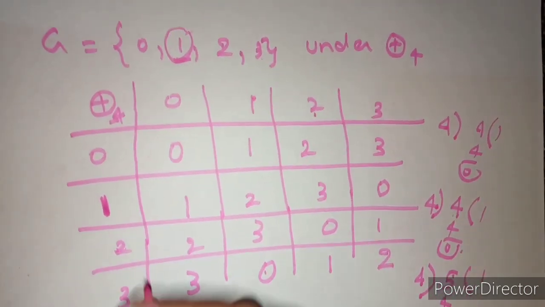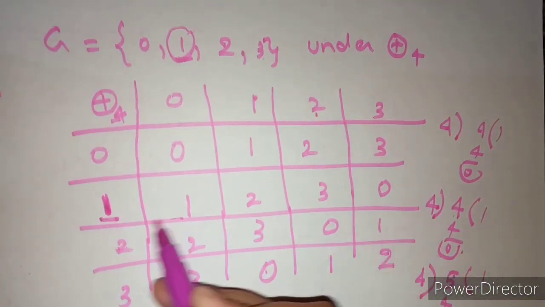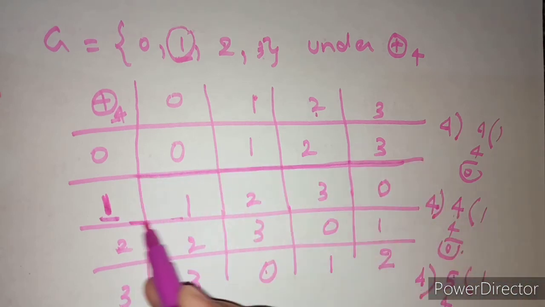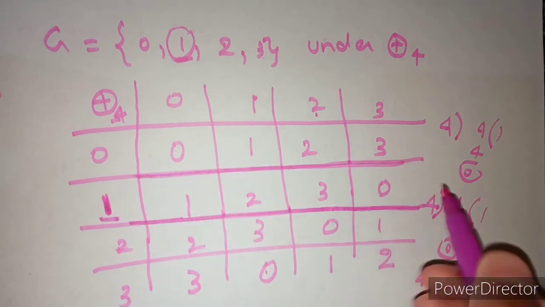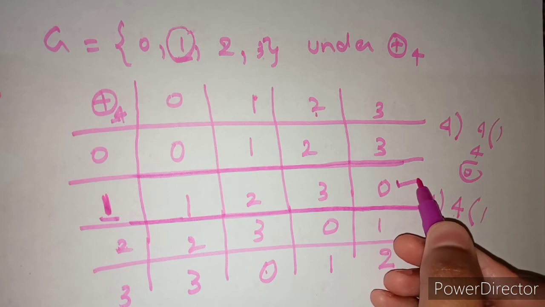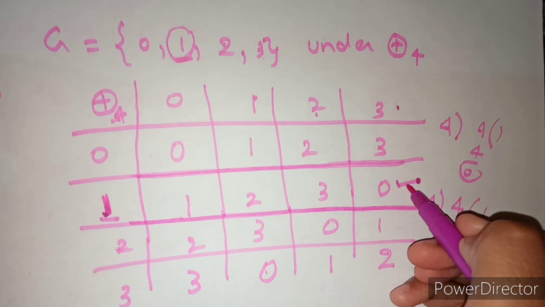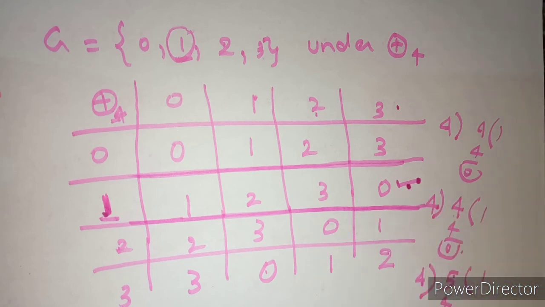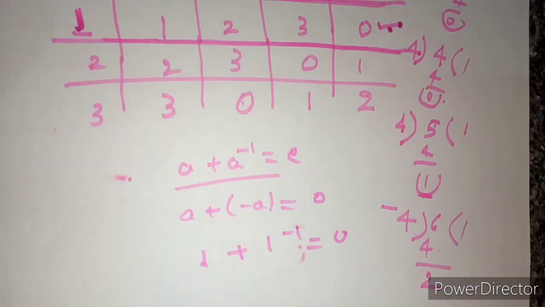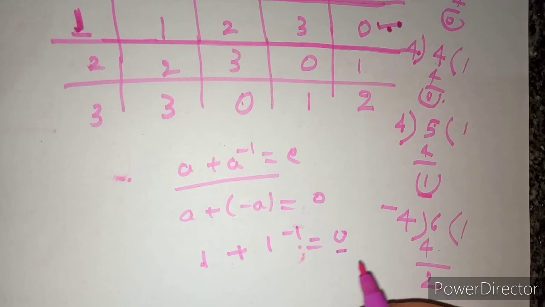Now check for 1 because we have got 1 as a generator. So check 1 here, in this row where we are getting 0, right? So 1 plus 1 inverse is equal to 0. We are getting 0 here.